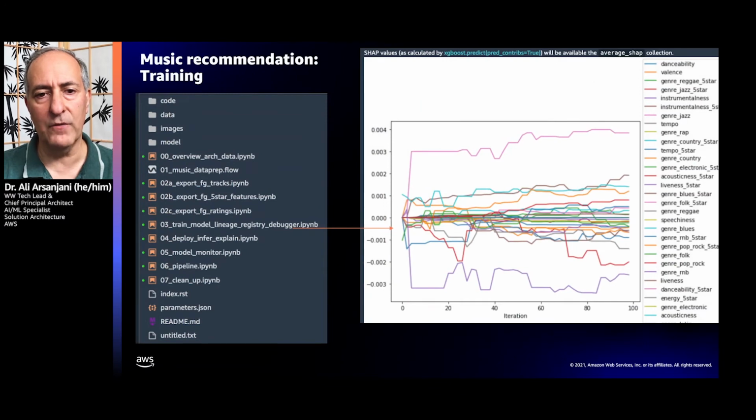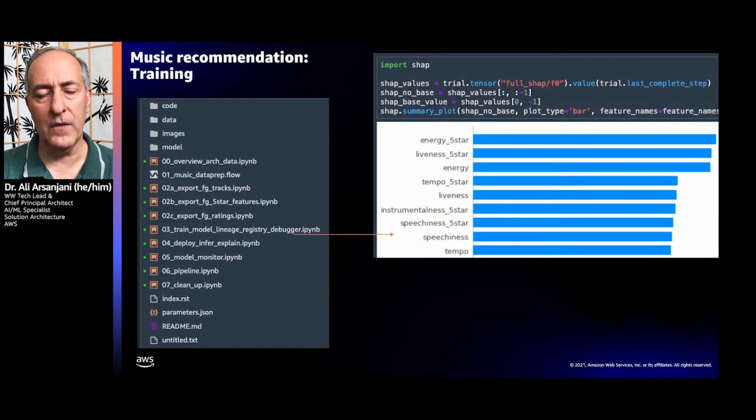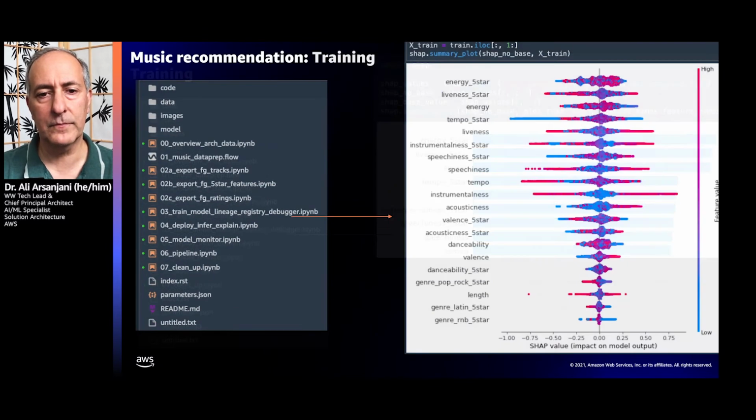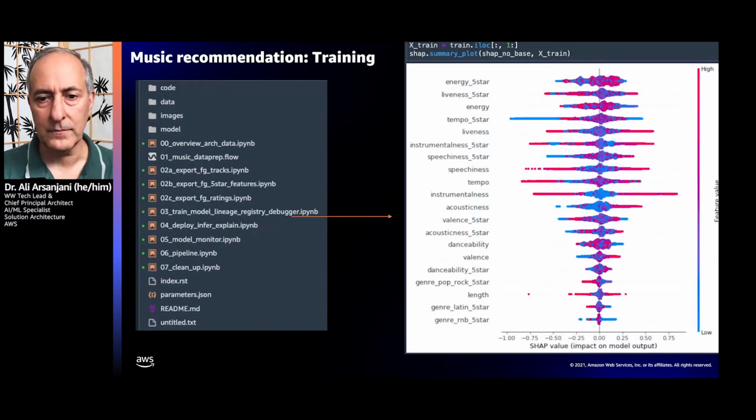We've also specified various Shapley values, which indicate the relative importance of various features for our model. In this case, we can see that the energy 5-star rating, liveliness, energy, and tempo are the top 4 that have been identified by the debugger. And these are additional reports that the debugger can provide you with in order to help you debug your training program.